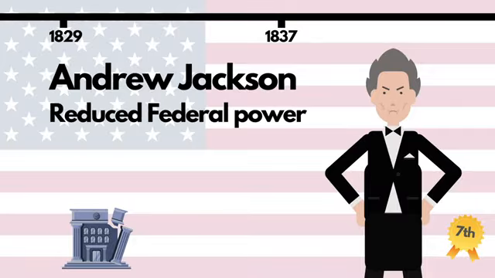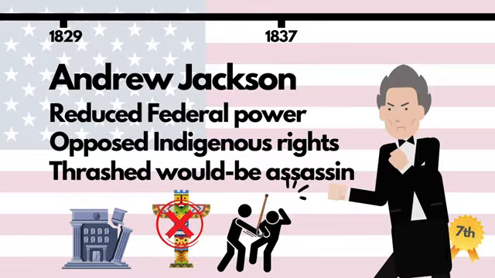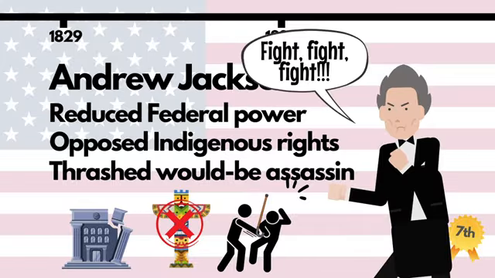He broke up the National Bank and opposed the Supreme Court's decision to allow indigenous people to remain on their land. In 1835, someone tried to shoot him dead. Rather than ducking, the president tried to beat his would-be assassin to death with his cane. King Jackson, as his opponents dubbed him, left office in 1837, but not before the Whig Party had been established to oppose him.